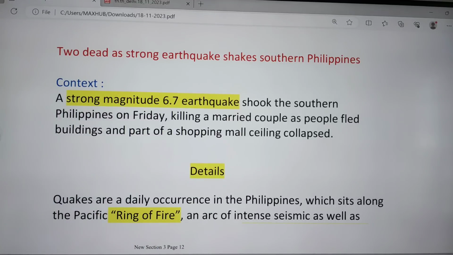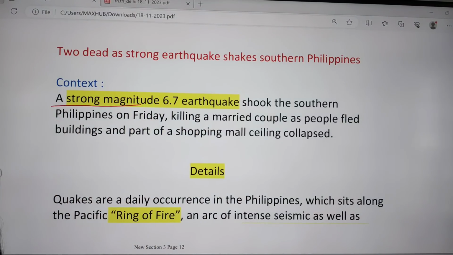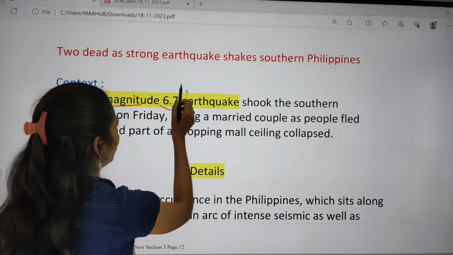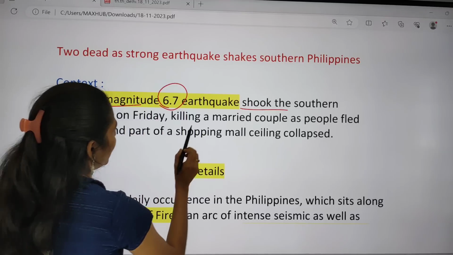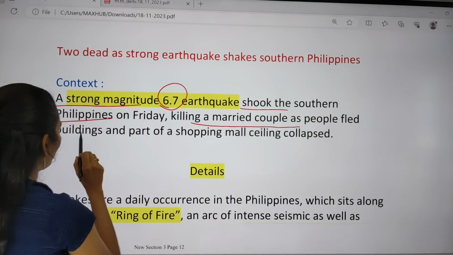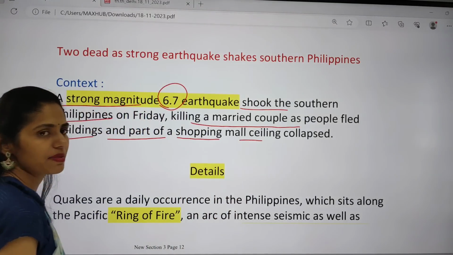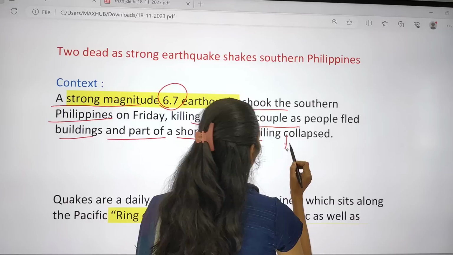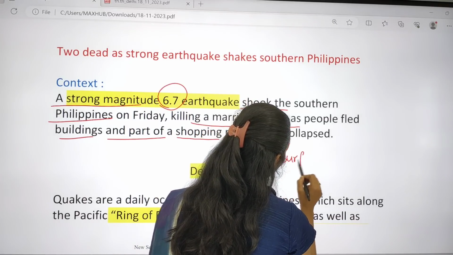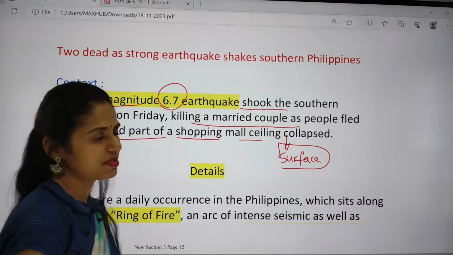Clear? And if you see the context, it says that a strong magnitude 6.7 earthquake shook the southern Philippines on Friday, killing a married couple as people fled buildings and part of a shopping mall ceiling collapsed. Why has the collapse happened? Because of surface waves. The surface waves led to the collapse.